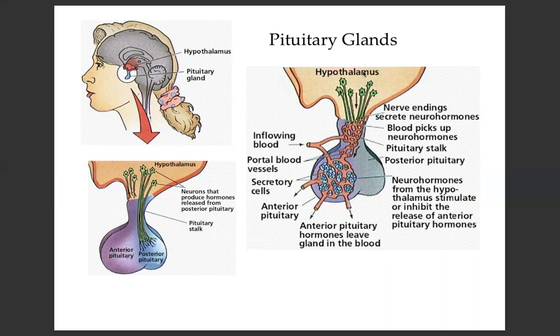Bahagian atas ni dekat hypothalamus, manakala bahagian bawah ni akan jumpa directly dengan pituitary gland. Nampak? The neuron that produce hormone release from the posterior pituitary gland. Okay, itu contoh macam mana electrical signal yang release daripada hypothalamus boleh trigger the action of the pituitary gland.